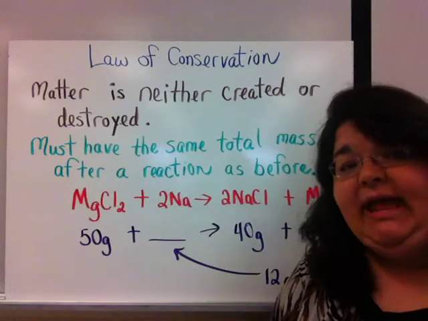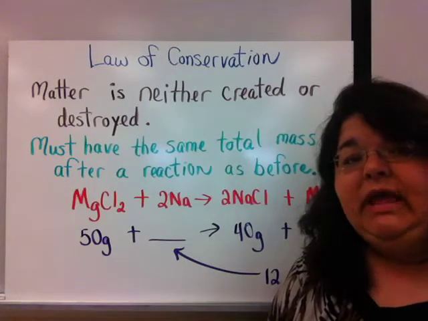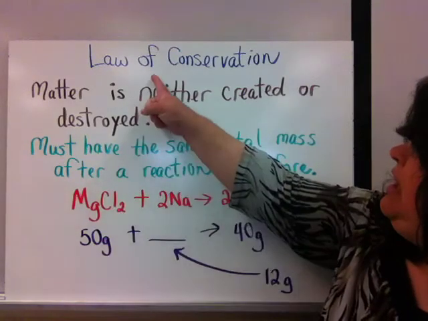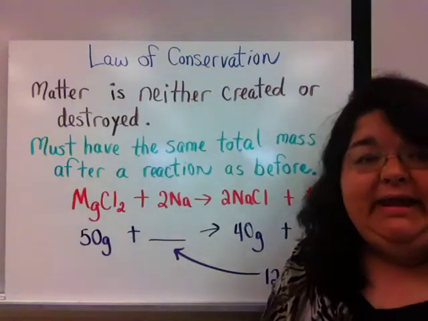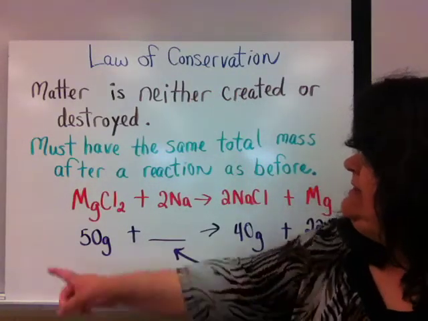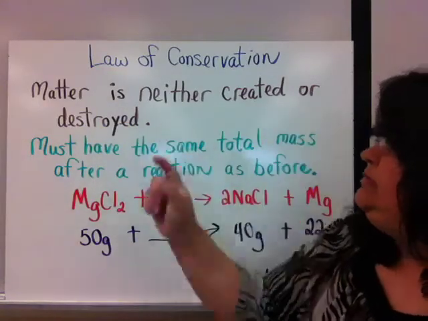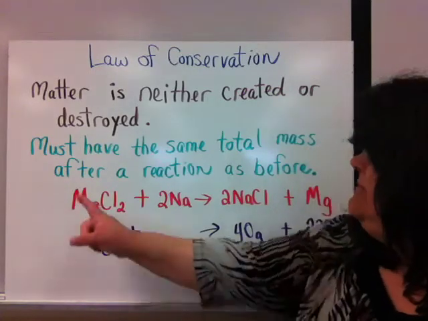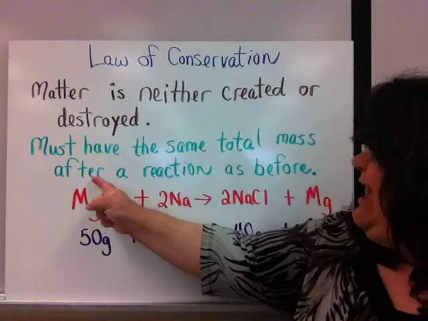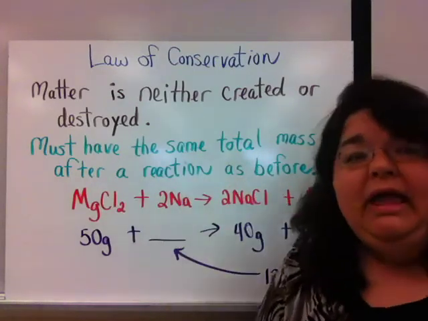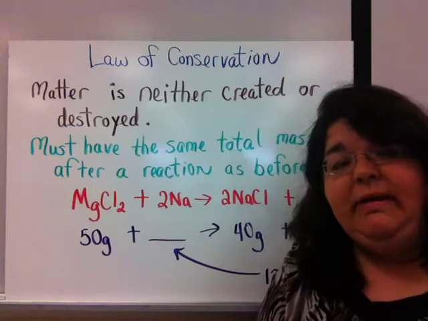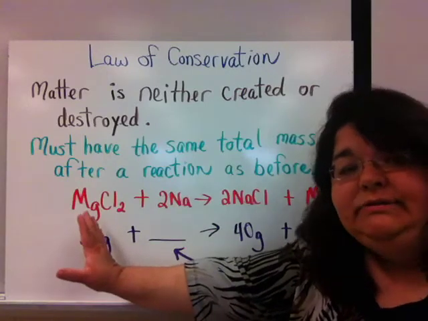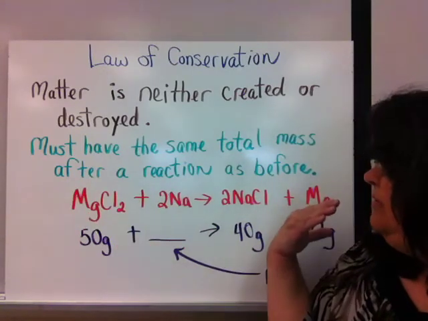Now, when chemicals change and create new chemicals, we have what is called a chemical reaction. And those chemical reactions follow the law of conservation of matter and energy. So what it states is that matter is neither created nor destroyed. What that means in English is that what I start with, I need to end with. So I must have the same total mass after a reaction as before. I'm also going to use this later when we balance chemical equations because I need to have the same number of atoms as a reactant as I do on my products.